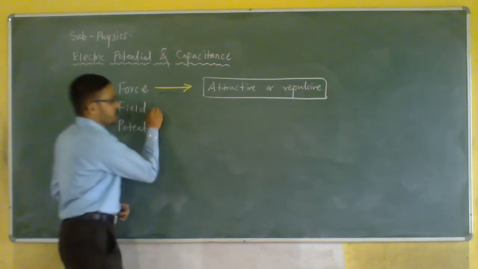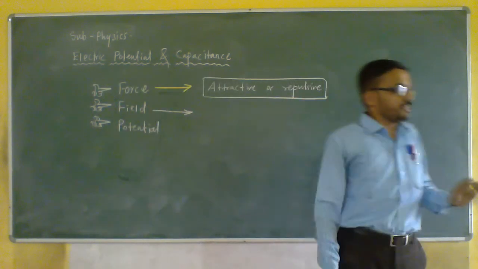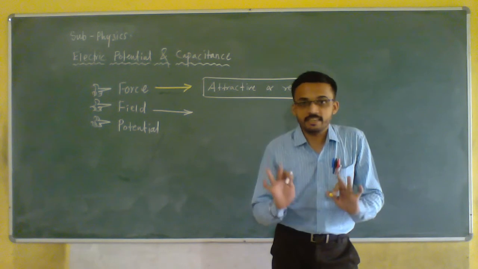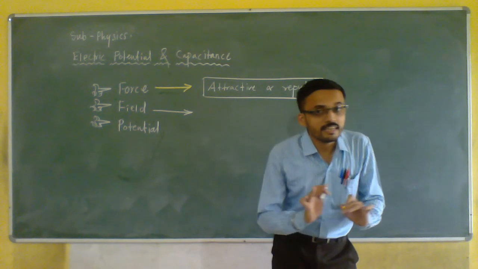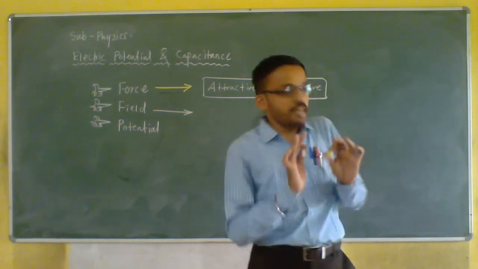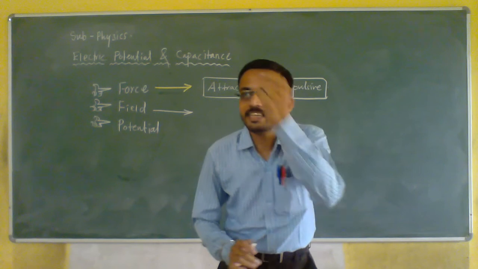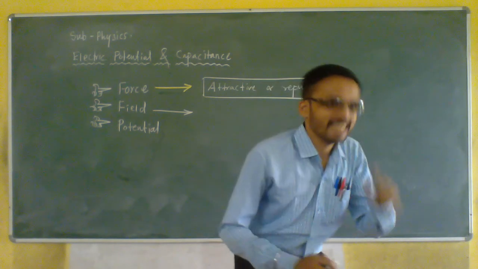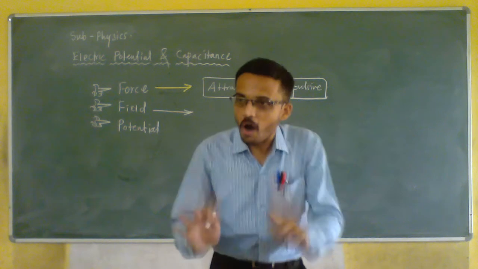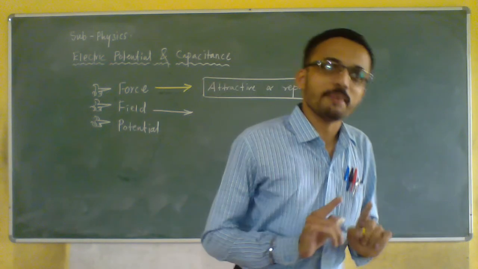Now about field. If we are considering the field, what is field? That you have to keep in mind. Field means either force per unit charge, force per unit mass, or force per unit pole strength. Getting my point?